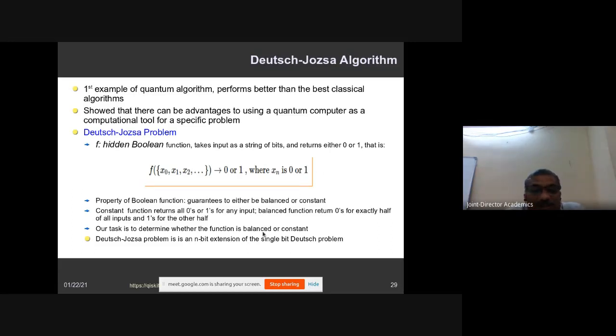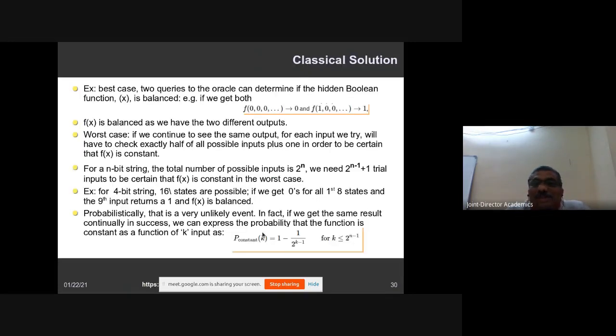This is the one thing. So actually it is an n-bit function. It takes zeros and ones. For example, let us take the size of this input string to be n. Then 2 power n combinations are possible. For example, if the size of the input is two, it is a 2-bit input string: 0 0, 0 1, 1 0, 1 1. 4 states are possible.